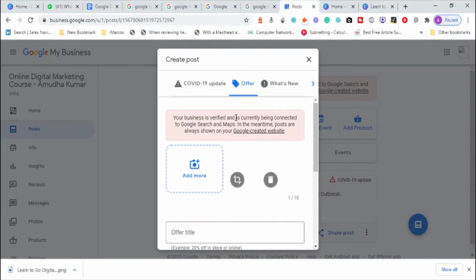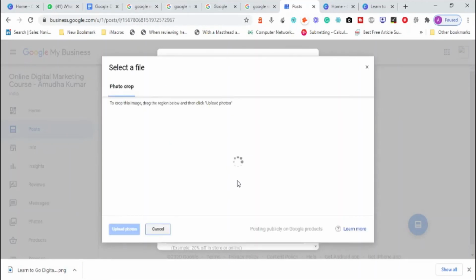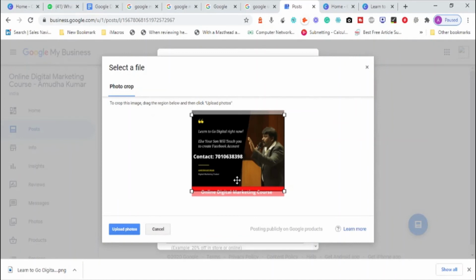I'm just showing a single image for you to create content and put it. I can crop it to check whether the image is fitting right. What if it is not? See, the "online digital marketing" text is cut off, correct? So I will move it accordingly so that the complete thing is visible, and I will click on upload photos.